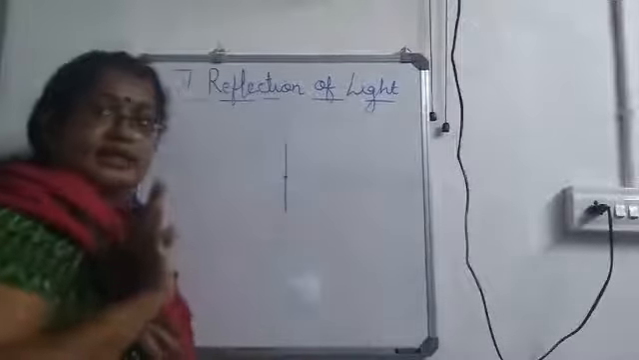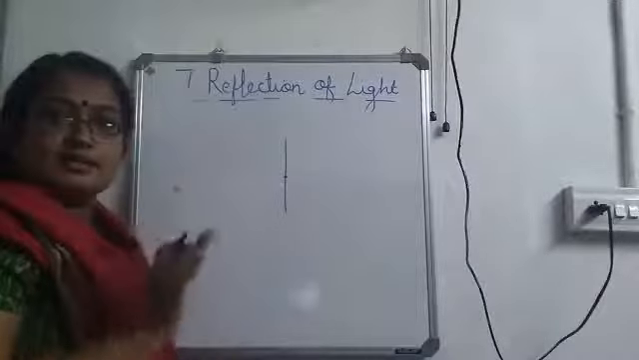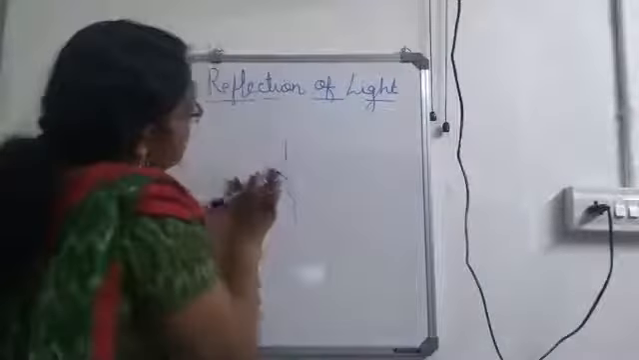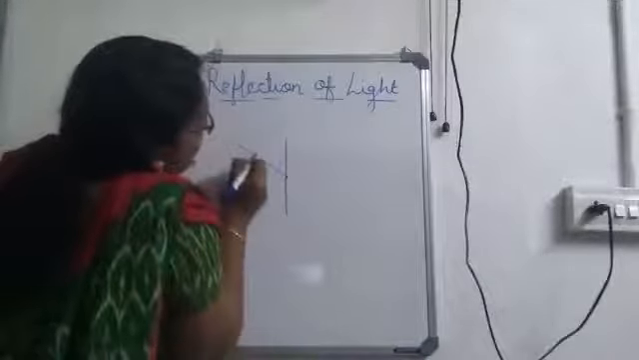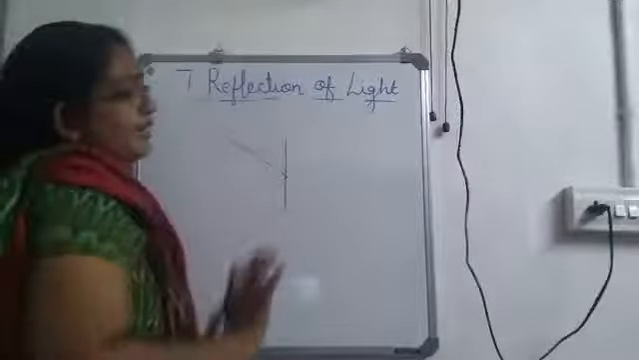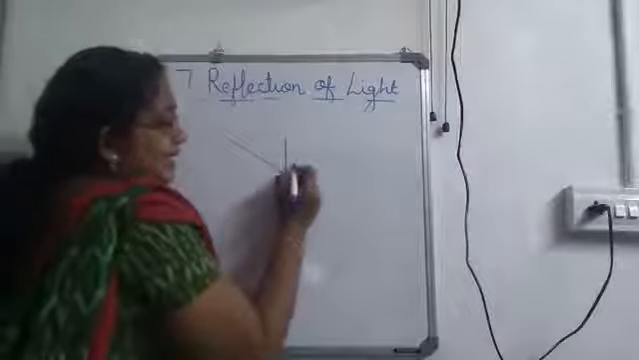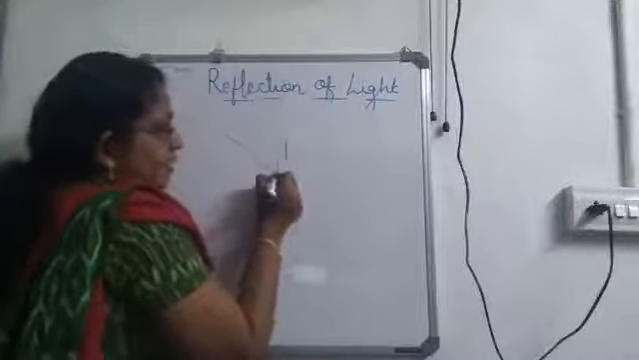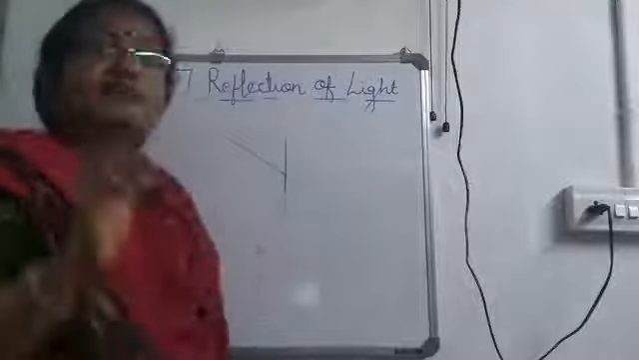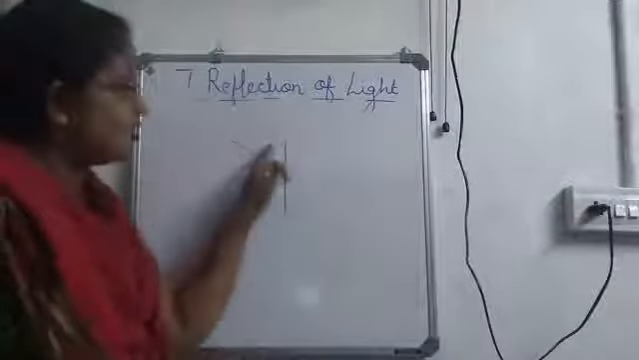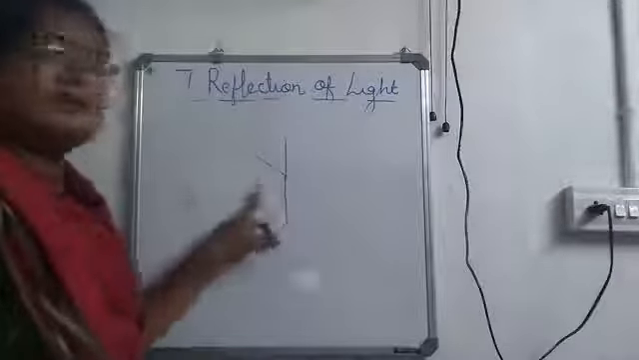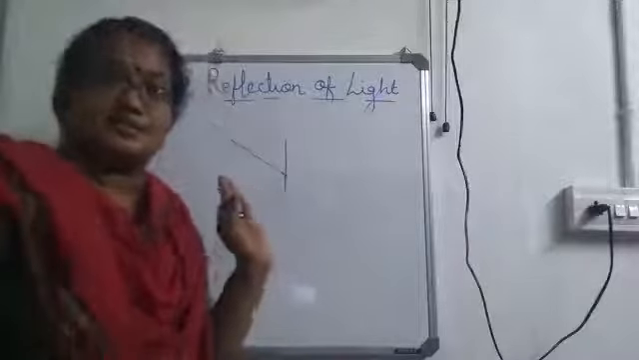So I have drawn a straight line, then the center is marked. Then just draw a straight line such that this angle should be less than 90 degrees. 90 degrees means it will be straight. So this angle should be less than 90 degrees. We have to draw a line such that the angle made here is less than 90 degrees. So actually this will be considered as our incident ray.